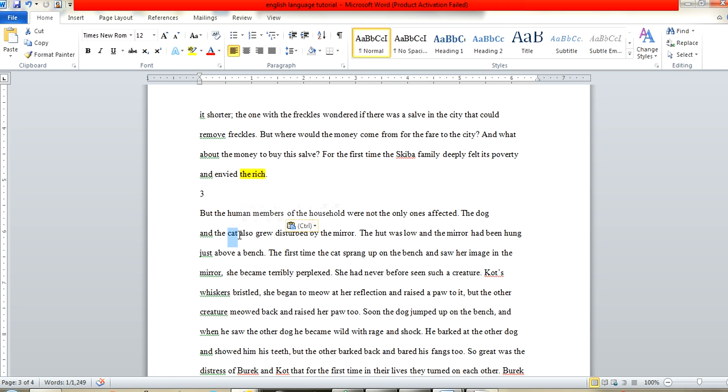The cat is a noun, a common noun. It would be feminine, that's the gender, feminine. And if it's not feminine, it will be neutered. It's concrete because you can touch it. Countable because it can exist in the plural form as cats, and you can say a cat. It's singular because it doesn't have an S on it. And it's regular because if you make it plural, the spelling doesn't change, you just add an S.